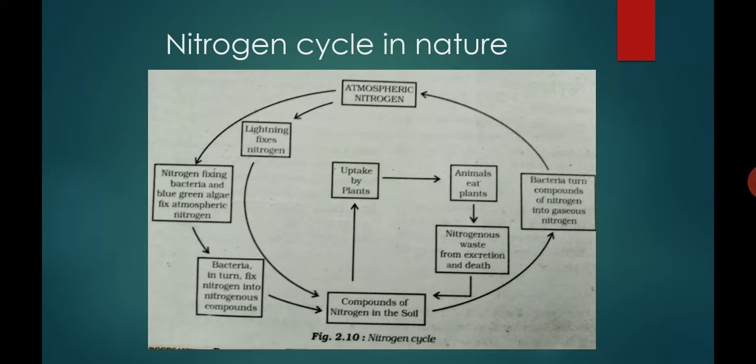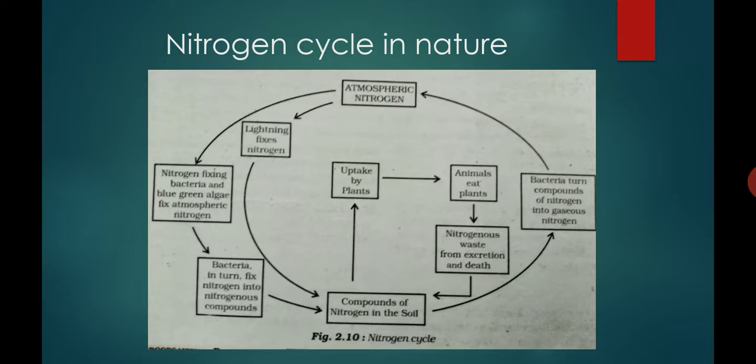Herbivores, and carnivores such as animals, feed on plants, and the animal body converts these plant proteins into animal proteins and other organic compounds. So this nitrogen is transferred from the plant body to the animal body in the form of a nitrogen compound, in the form of a food chain, we can also say.